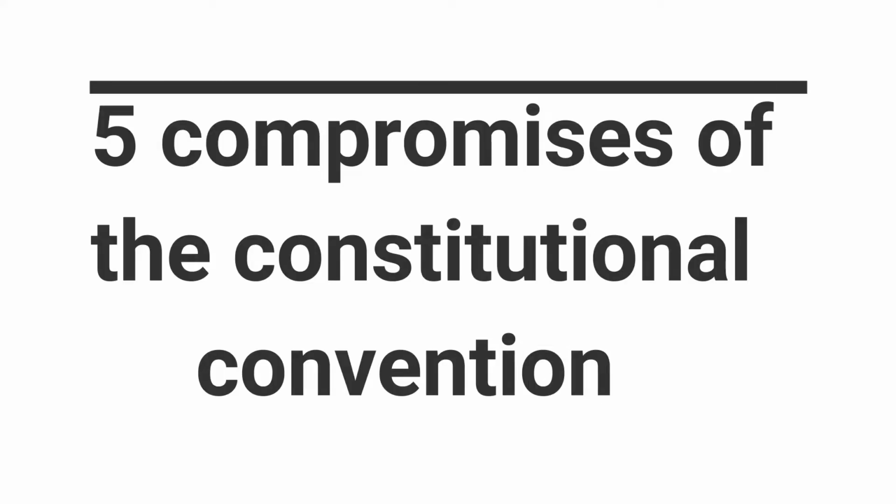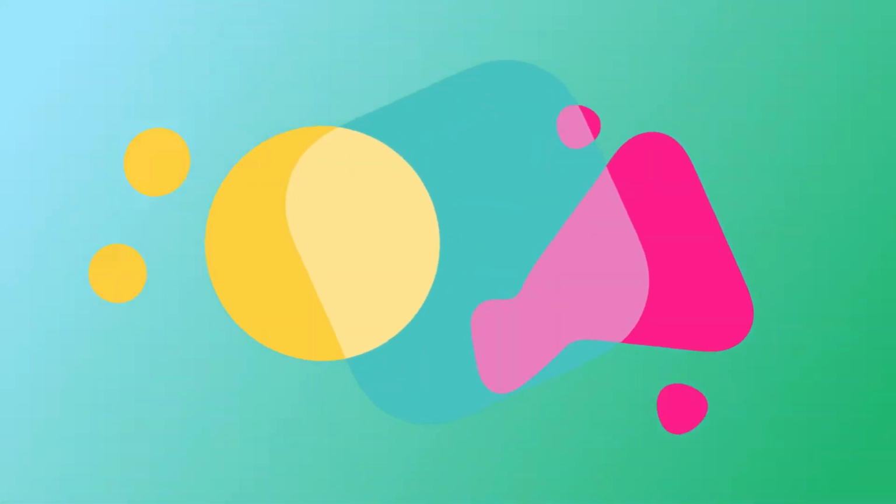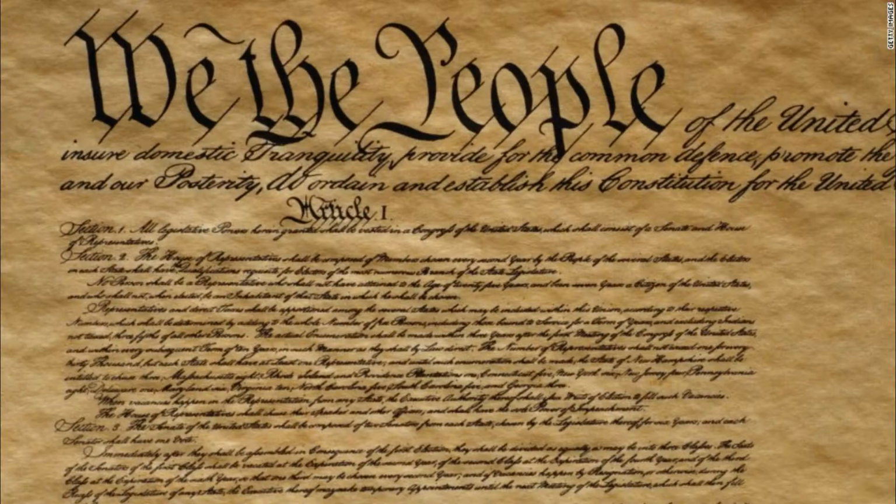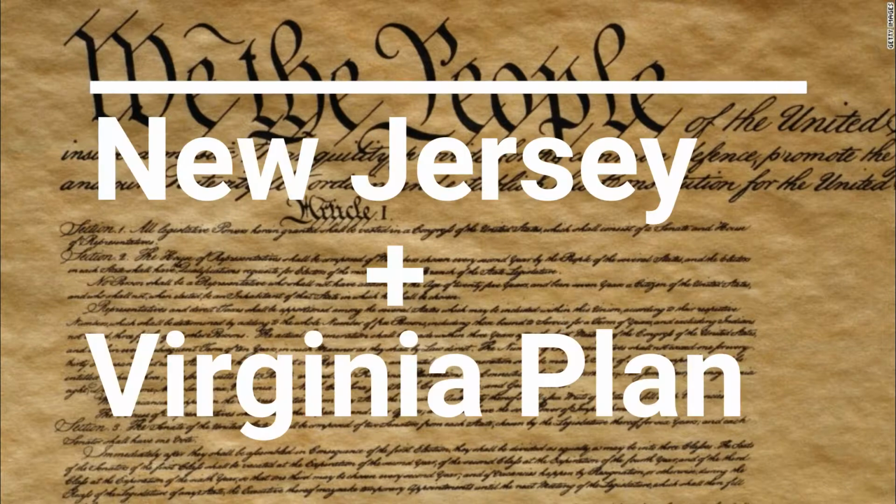There were 5 key compromises of the Constitutional Convention. What was the Great Compromise? The Great Compromise was a combination of the New Jersey Plan and the Virginia Plan.